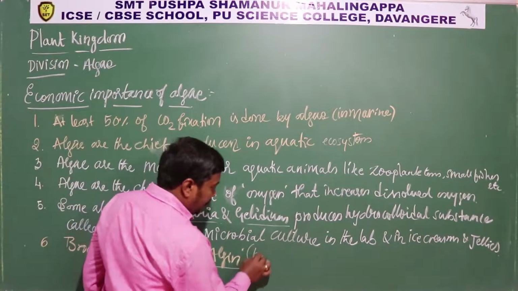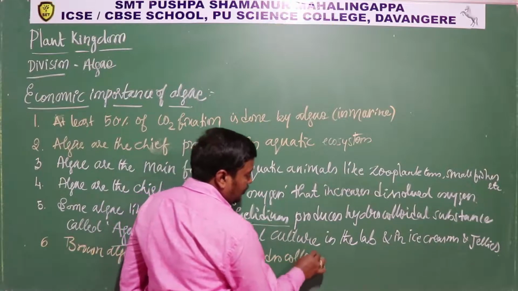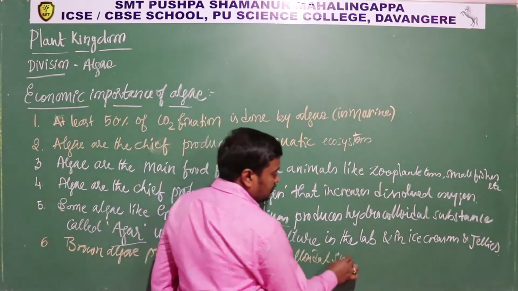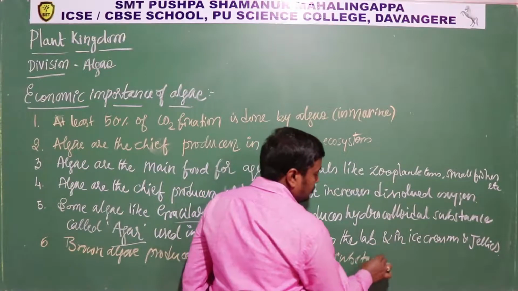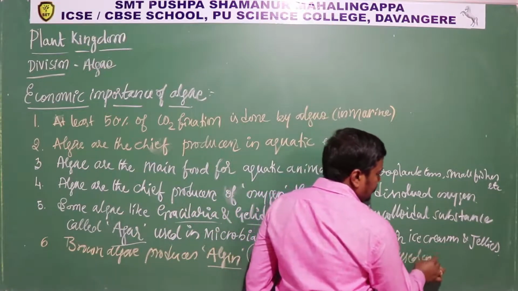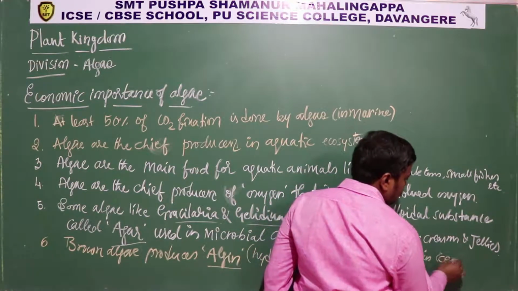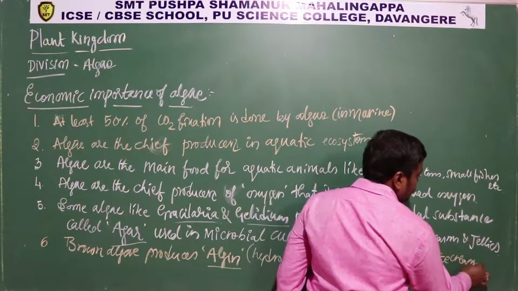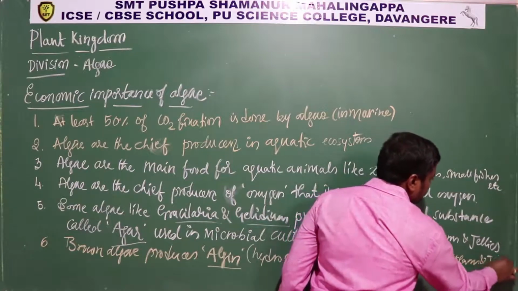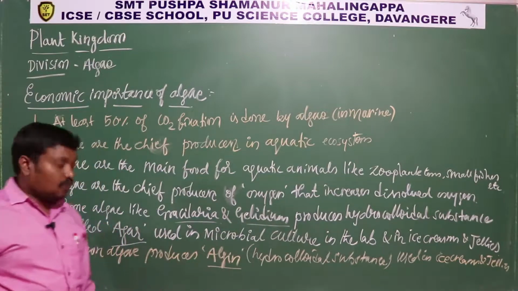It's also a hydrocolloidal substance used in ice creams and jellies. Same property. Okay, ice cream ಮತ್ತು jellies ಅಲ್ಲಿ ಈ ಆಲ್ಜಿನ್ ನ ಯೂಸ್ ಮಾಡ್ತಾರೆ.